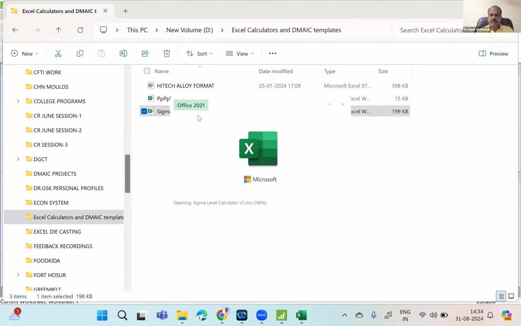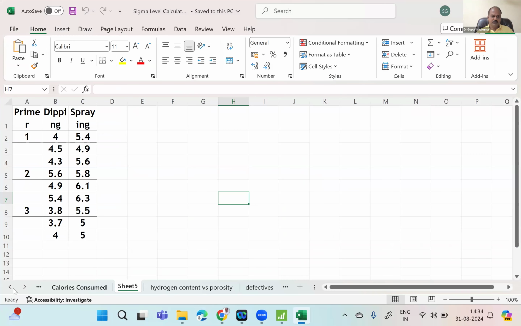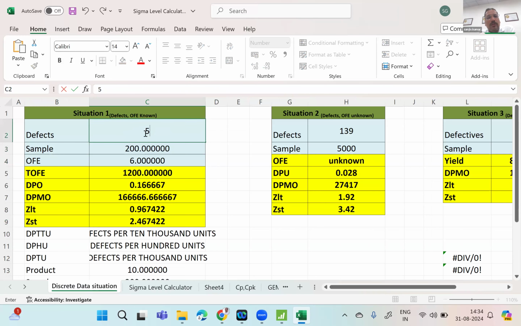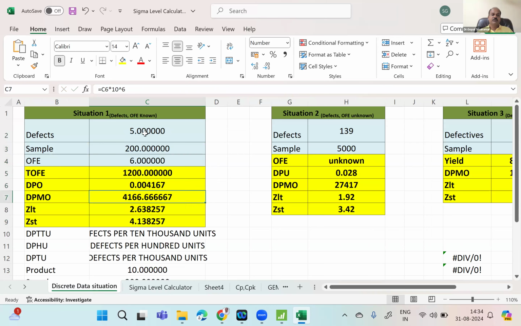Okay. So now you go to the first sheet. Here. Come here. So you told, the opportunities for error is 6. How many samples? Sample 200. How many defects? 5. So I typed all these things. Now ZLT. Can you see? ZLT is 2.63. That's all.